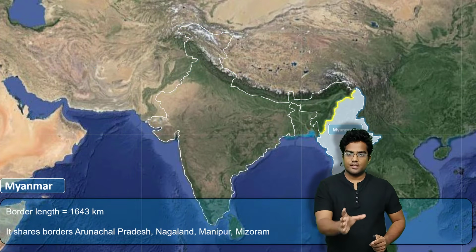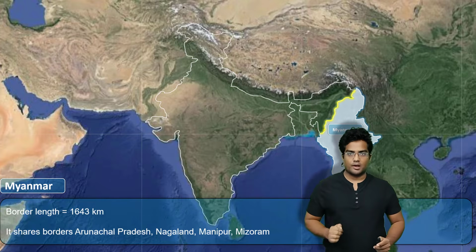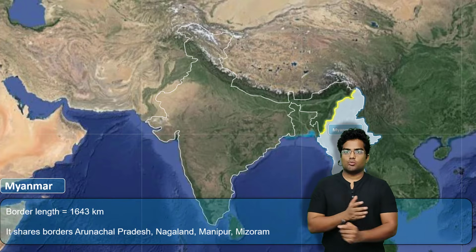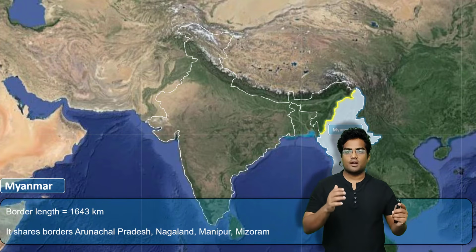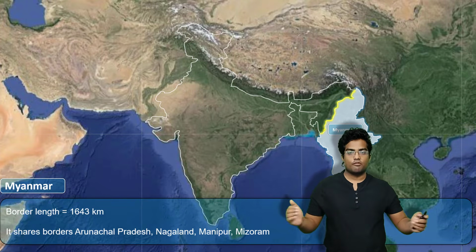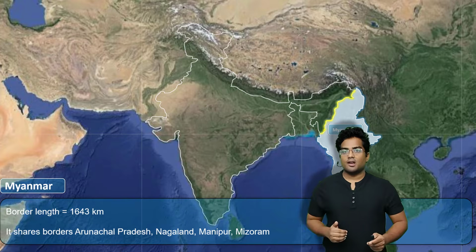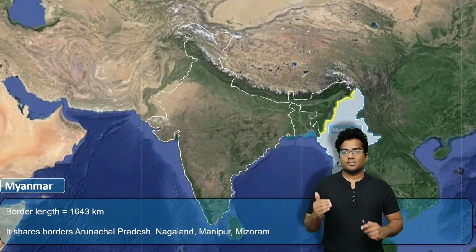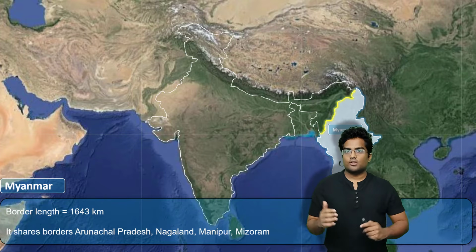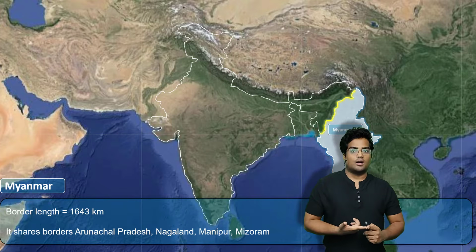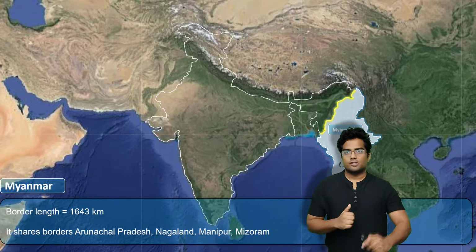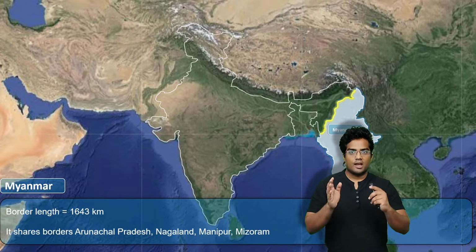This is a huge boundary that India shares with Myanmar. An interesting thing that you have to know is that there was free movement of people between the Indian states of Mizoram, Nagaland and the country Myanmar. But recently the central government has come out with a notification that, hey, let's close these borders because illegal migration, illegal arms trafficking and illegal drug trafficking are happening in these places. So let's close the borders and free movement between India and Myanmar.